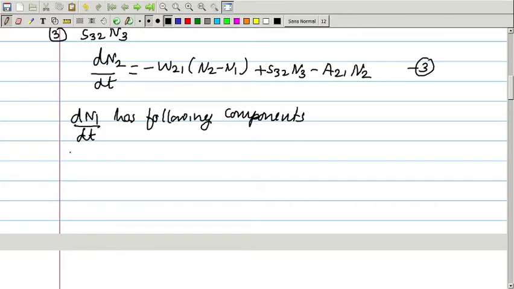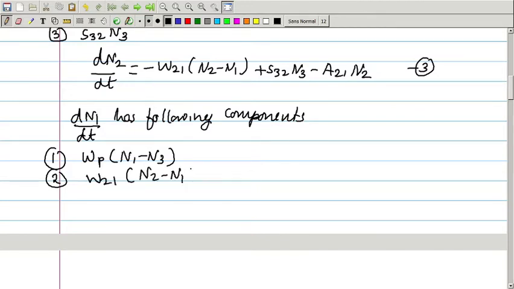The first component is the pump transition that transfers atoms to the level E3, which we have already considered: Wp into N1 minus N3. Another is the stimulated emission to level E1 from level E2, given by W21 into N2 minus N1. Third is the spontaneous transition to level E1, given by A21 into N2.